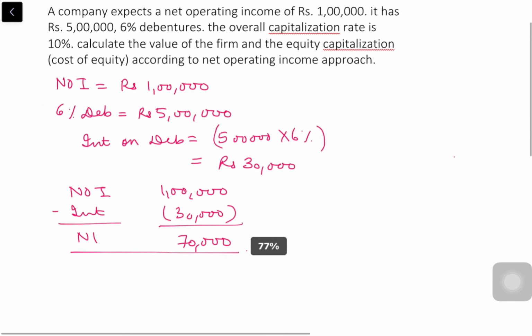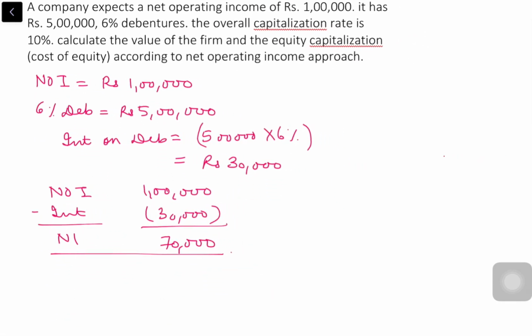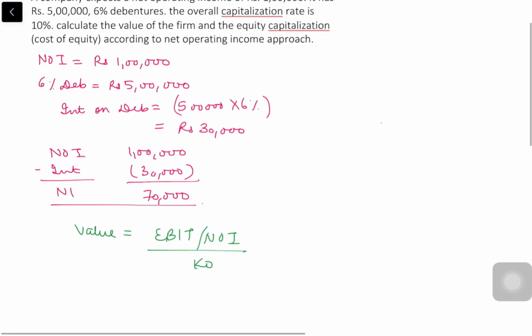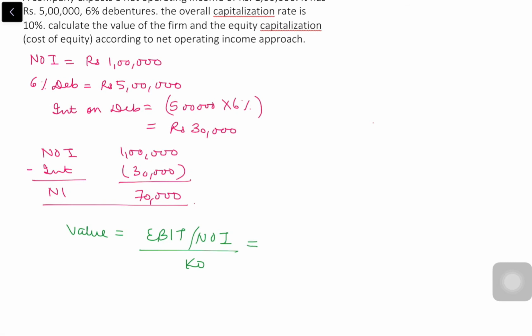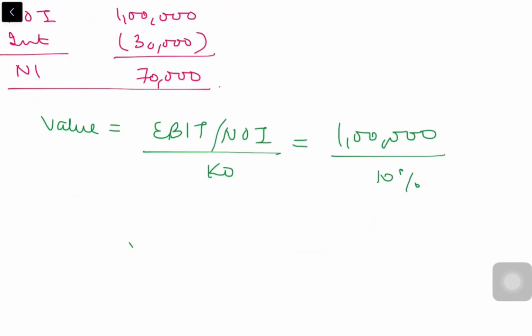So for calculating the value of the firm, value is equal to EBIT or NOI divided by KO. EBIT is 1 lakh, KO is 10%. So my value of the firm is rupees 10 lakh.